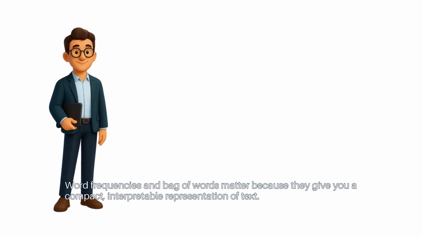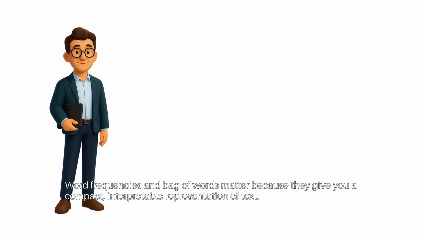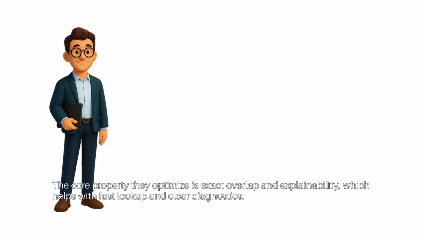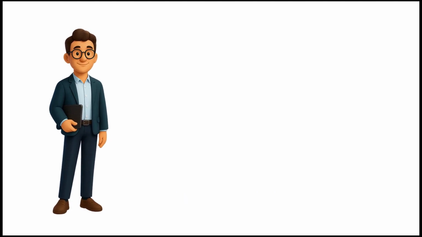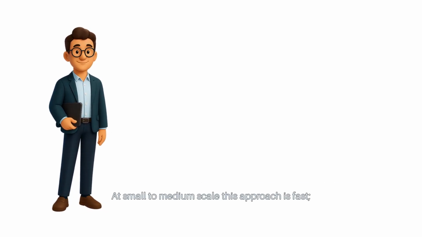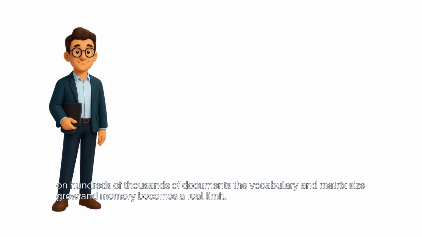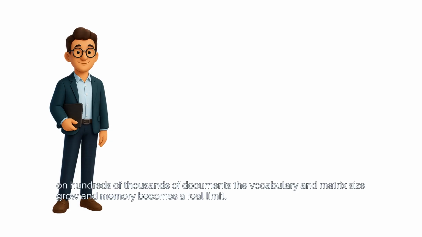Word frequencies and bag of words matter because they give you a compact, interpretable representation of text. The core property they optimize is exact overlap and explainability, which helps with fast lookup and clear diagnostics. The trade-off is context and order. You lose sentence meaning, but gain sparse vectors, lower latency, and easy indexing. At small to medium scale, this approach is fast. On hundreds of thousands of documents, the vocabulary and matrix size grow, and memory becomes a real limit.